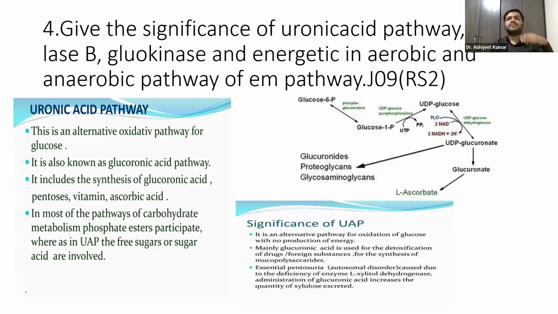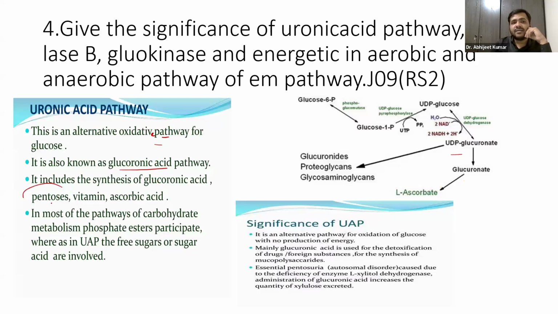Now, coming on to the next one, that is the uronic acid pathway, guys. You already know this is an alternative oxidative pathway for glucose. It is also known as the glucuronic acid pathway. So it basically includes the synthesis of glucuronic acid.